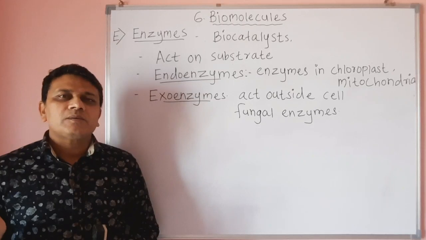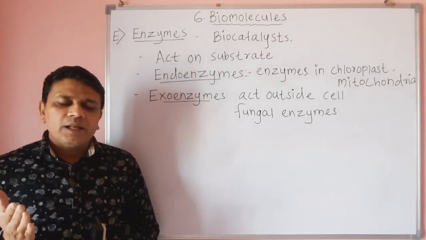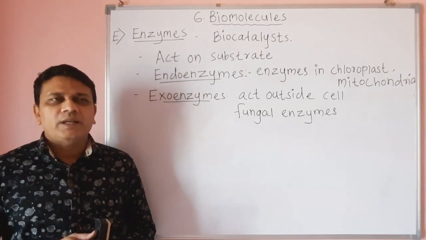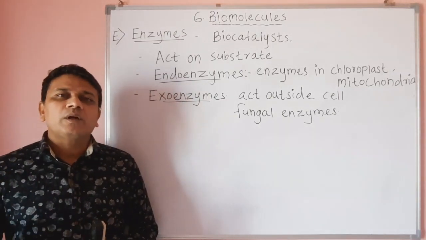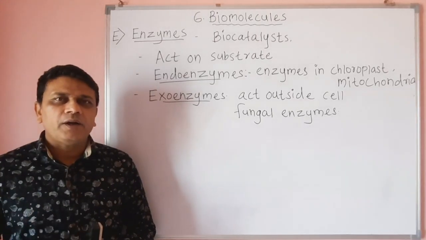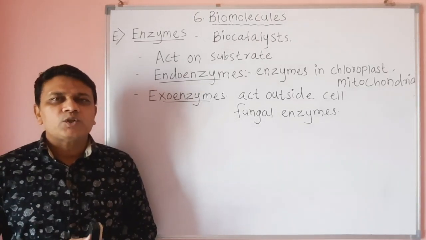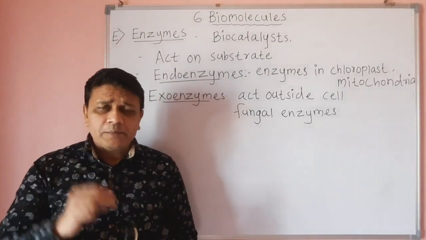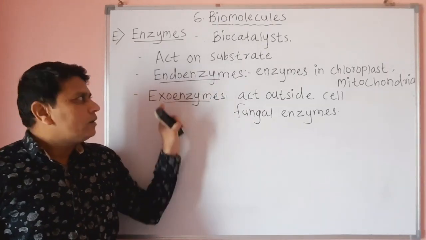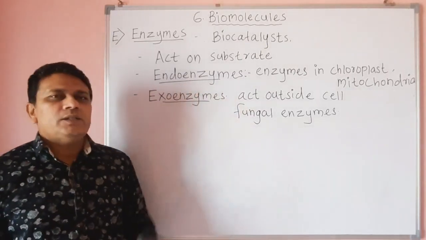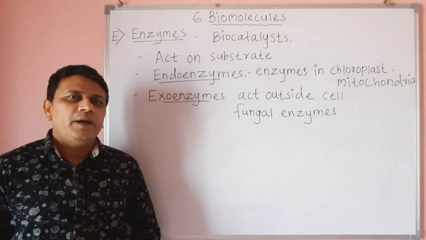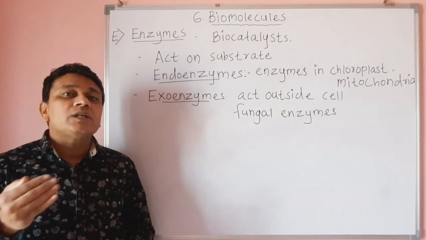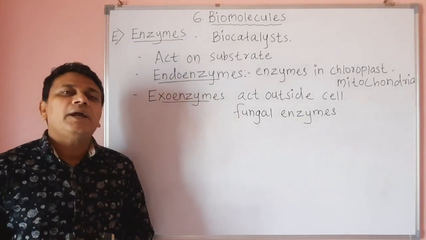So enzymes accelerate the rate of reaction. Then there are different types of enzymes which are produced commercially for different uses by using different kinds of microorganisms. So there are two types of enzymes. The first one is endoenzyme. Now the name itself indicates, endo means the enzymes which act within the cell are called endoenzymes.